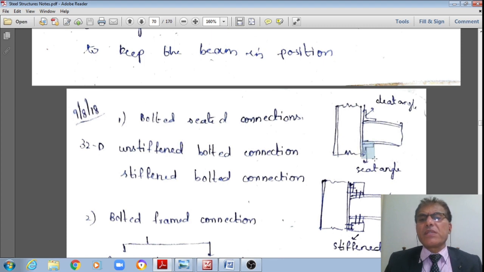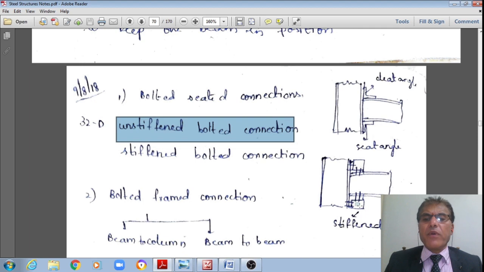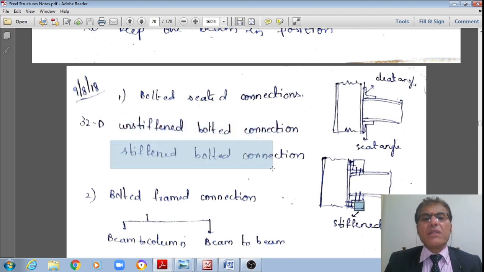Just now I showed this using this one, right? These are the seat angle and this is the cleat angle. This is a beam connected to the top of a stanchion or column, right? And this is an unstiffened bolted connection, right? Even if at all we are providing any stiffener angle or stiffener plate, then they are what are called the stiffened